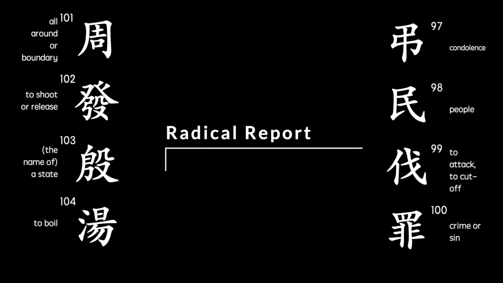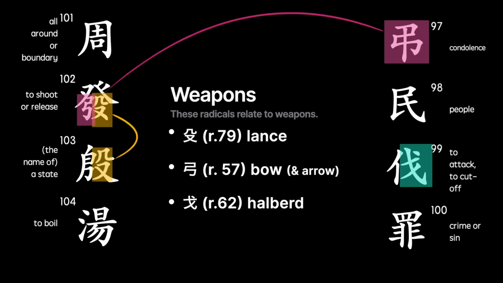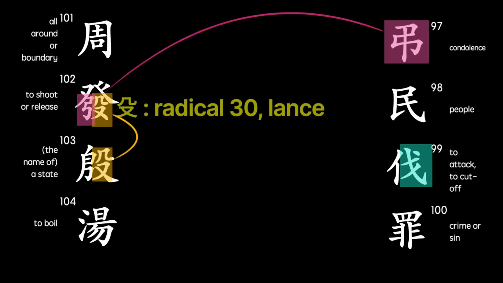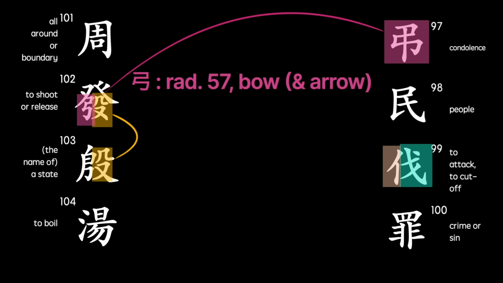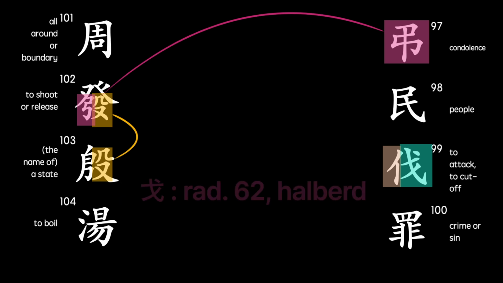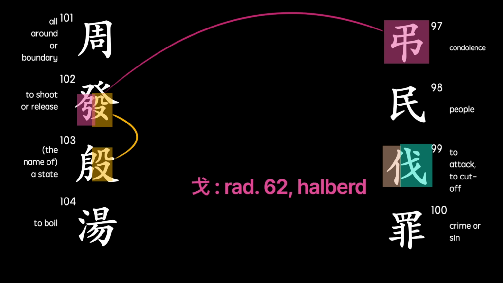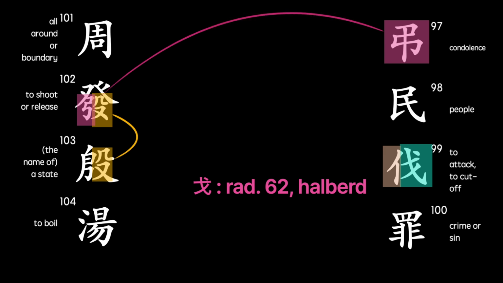Let's look at a few radicals or components. Since these two lines refer to the overthrow of a dynasty, it is relevant to show three radicals that relate to weapons. First, there is the radical for lance or weapon. You see it in characters 102 and 103. Next, there's the radical for bow, as in bow and arrow, which you see in characters 97 and 102. Finally, if you look at the 99th character, there's the radical for halberd, a weapon that is a combination of a spear and an axe. So the left side is the radical of a person. So a person with a halberd logically means attack.